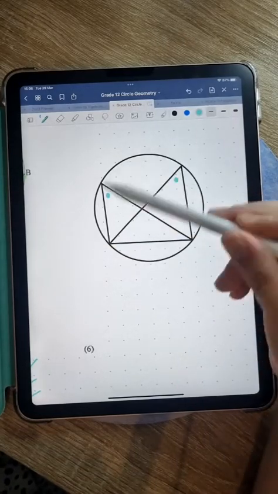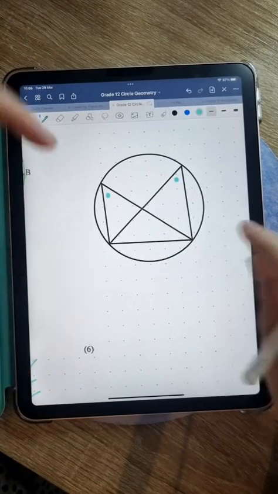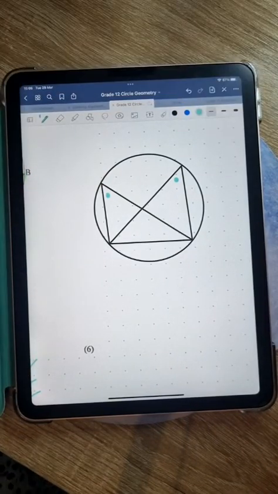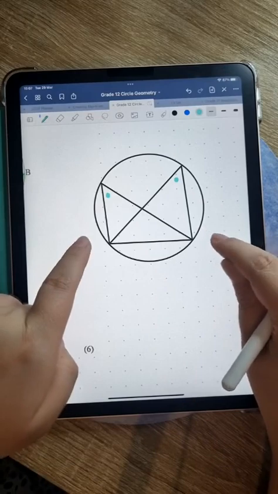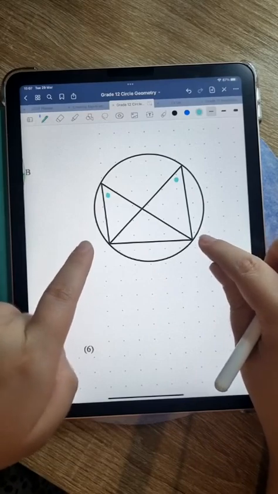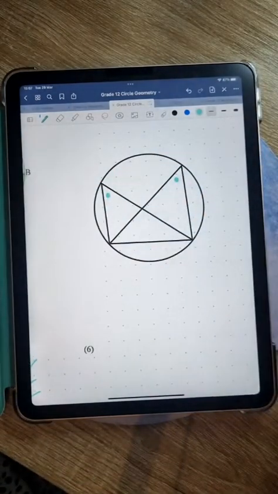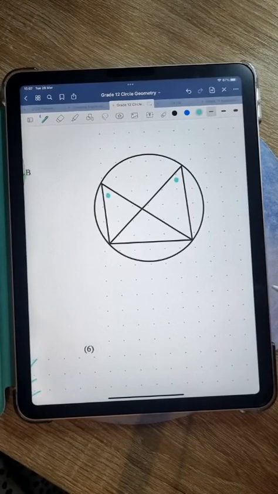Guys, the only way for that to happen is if that line is a chord, that angle is at the circumference of a circle, and that angle is at the circumference of a circle as well. Right? That is how angles in same segment works. Remember, angles in same segment are only equal if it's a chord. So it has to go from a point on the circumference to another point on the circumference, then subtends those angles at the circumference of the circle as well. So that point has to lie on the circumference and that point has to lie on the circumference.